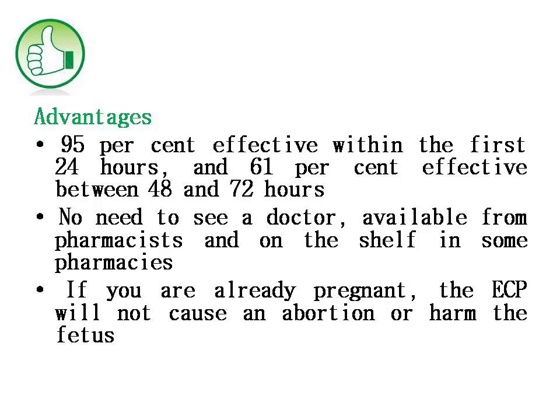Regarding the advantages of this emergency contraceptive pill, one pill is enough, and it is 95% effective within the first 24 hours. That means if you take it immediately, within 24 hours, it will be 95% effective, and 61% effective between 48 and 72 hours. Clear? That means we definitely have to take this pill within 24 hours for 95% effectiveness.